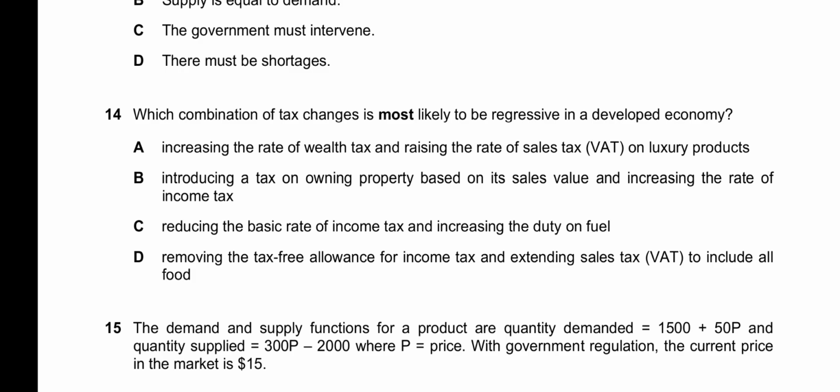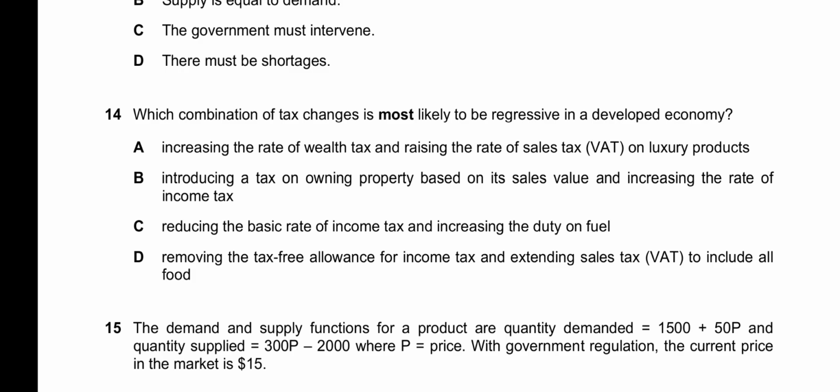Now they say reducing the basic rate of income tax. If we reduce the rate of income tax, it does not mean that it becomes regressive. It just means that it is lowered, but it still goes in proportion or in progression, which means it increases progressively or proportionately with the income. So it cannot be regressive income tax.